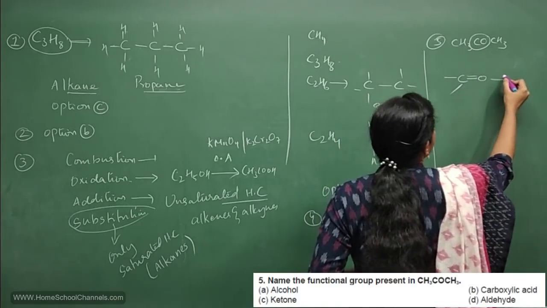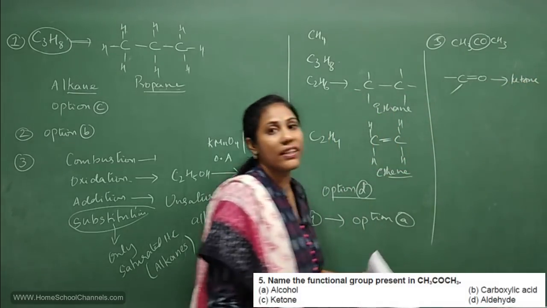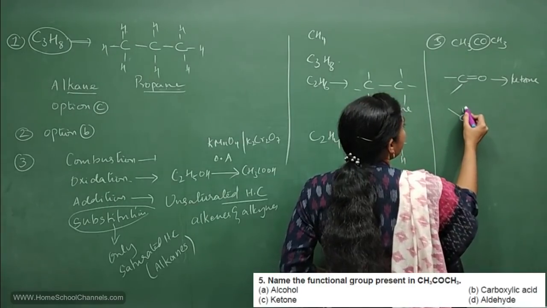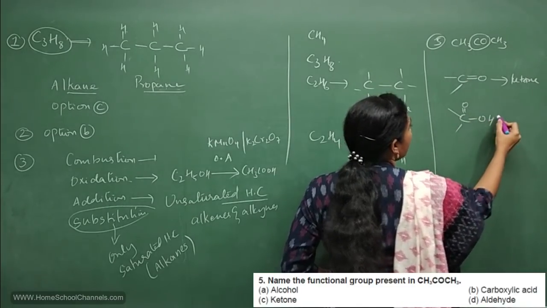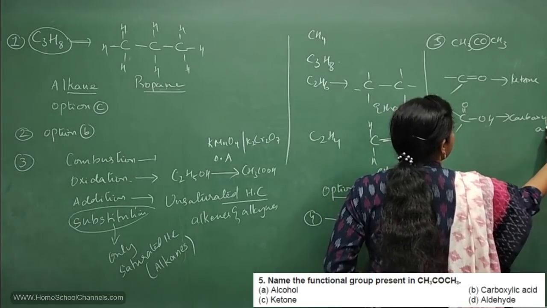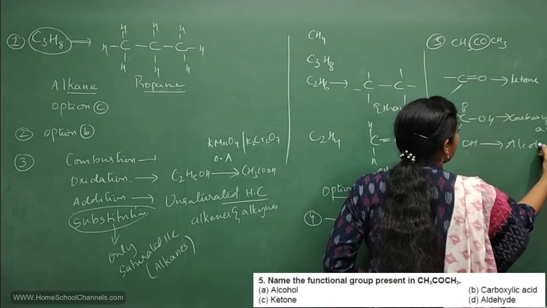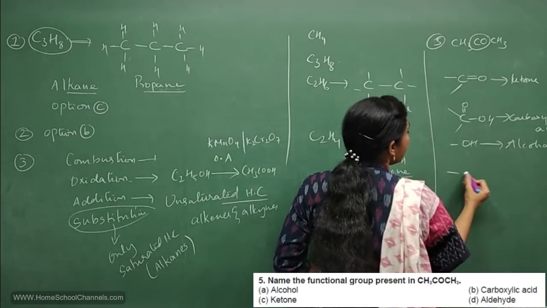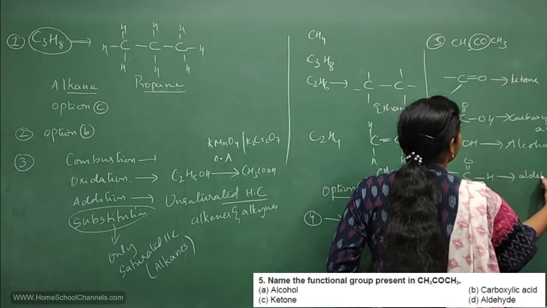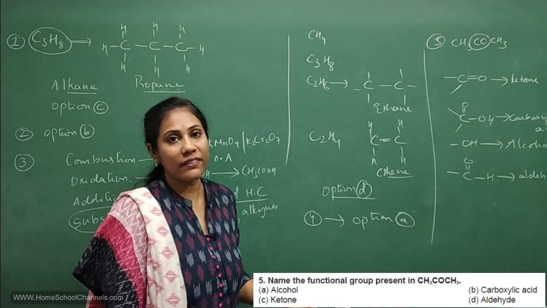This is CO. This CO group is called ketone group. Functional group structures are very, very important. CO group is called ketone, right? COOH group is called carboxylic acid. OH group, when you have it, is called alcoholic group, right? And CHO when you have, this is called aldehydic group, right? So these functional groups and their names are very, very important.